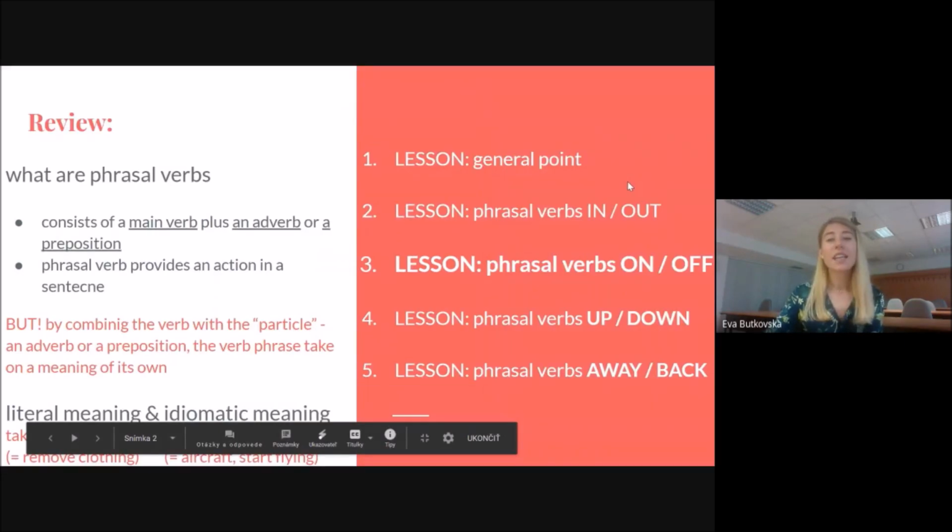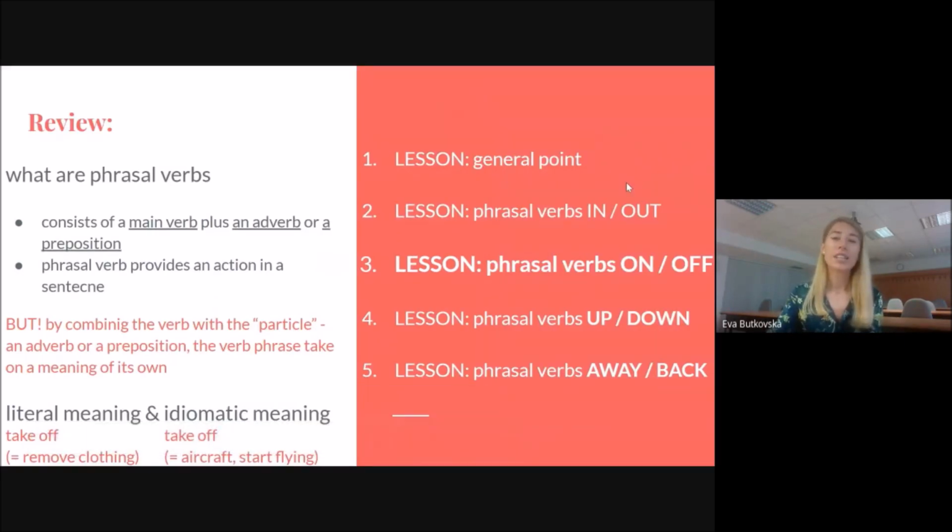Today's lesson is already the third lesson in a series of 5 meetings dedicated to a big English grammar part, and that is phrasal verbs. If you listen or speak English, you come across phrasal verbs on a daily basis.